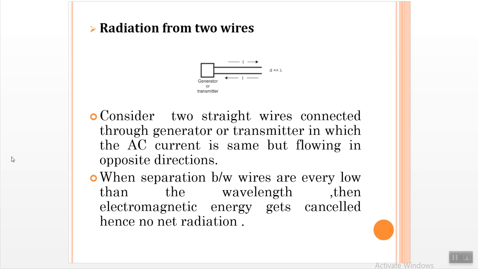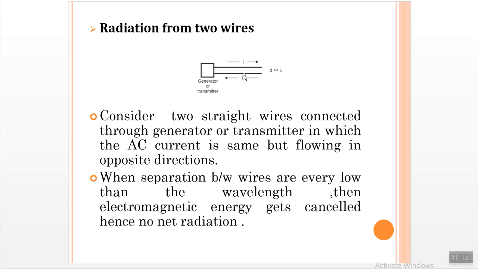So this is about the radiations from a single wire. Now moving on to radiations from two wires. Here let's consider two conducting wires connected to the generator or transmitter. Once connected, when we pass an AC current, the amount of AC current present in both the conducting wires is the same, but the direction of current is opposite.